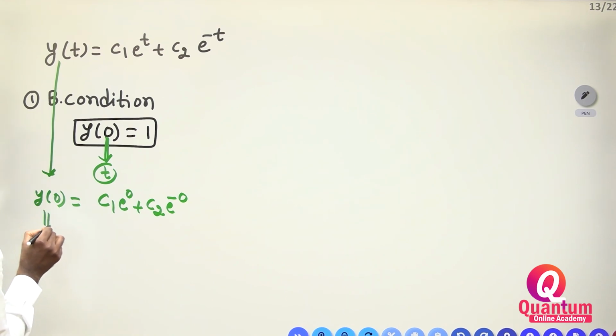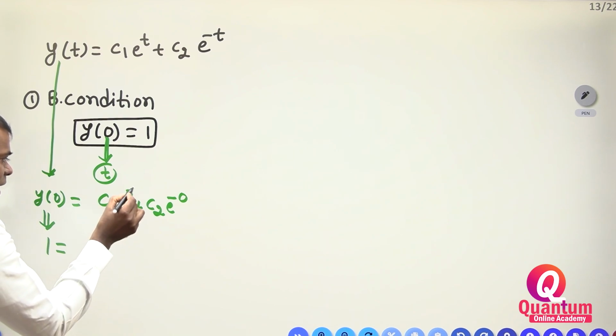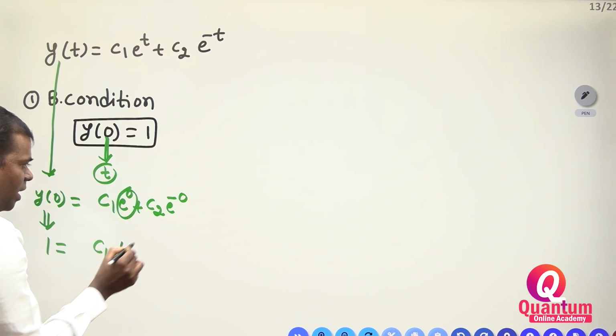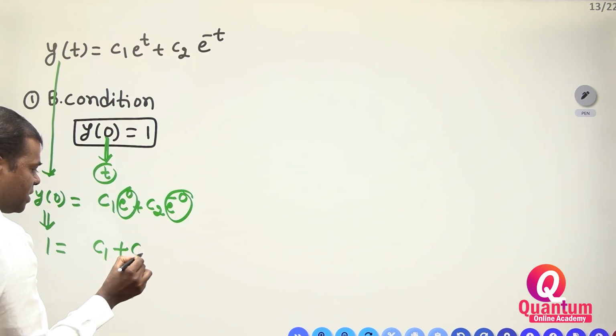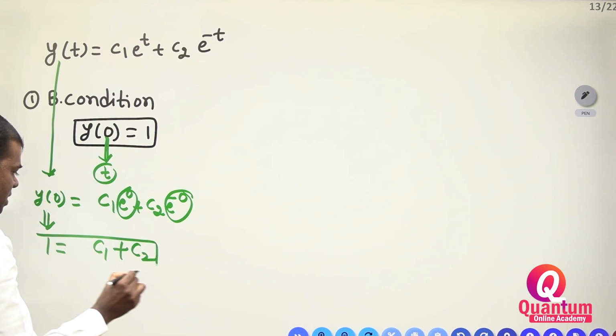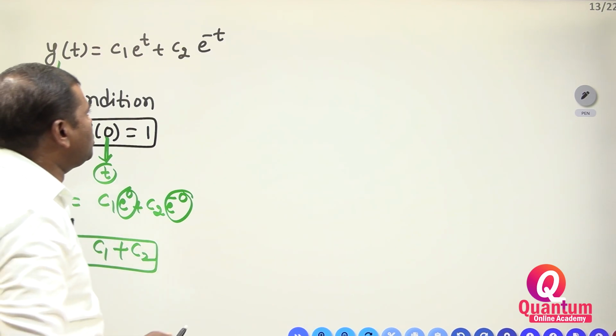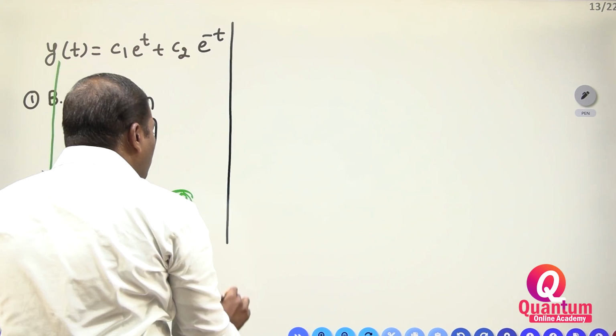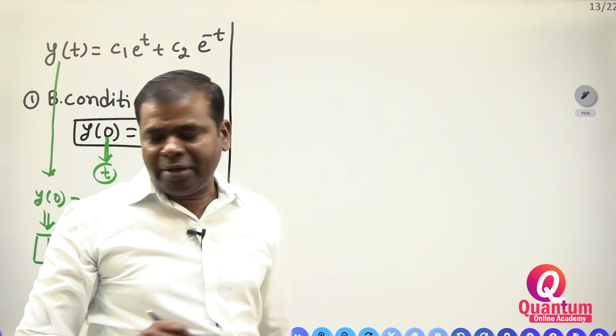So y of 0 is equal to how much? 1 is equal to C1 e to the power of 0 plus C2 e to the power of 0, which is 1. This is C1 plus C2 is equal to 1. Next, there is one more boundary condition you have to apply.